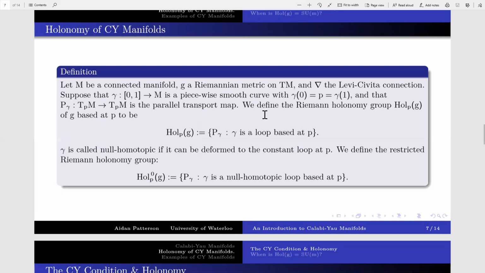We can define the restricted Riemann holonomy group if one only considers loops that are null homotopic, meaning they are contractible to a point. And then one can also show that the point P that we start at is completely irrelevant, and so then one talks about the holonomy group of a manifold.